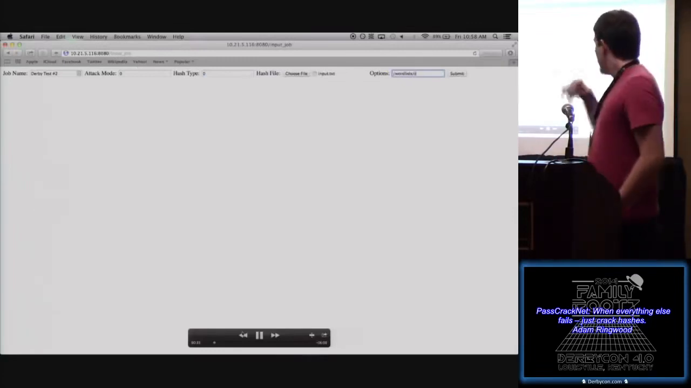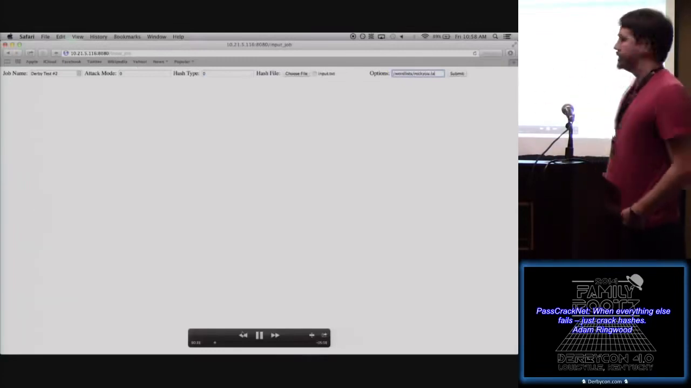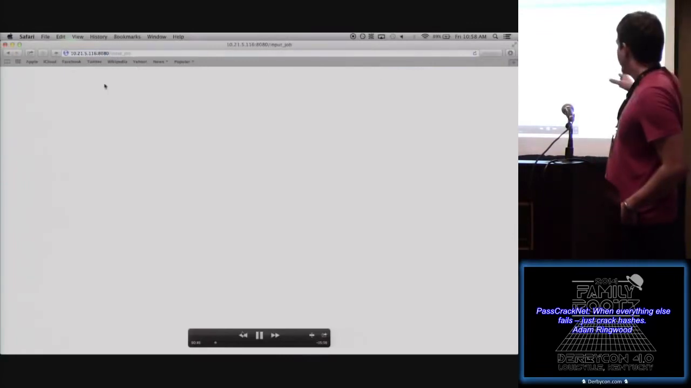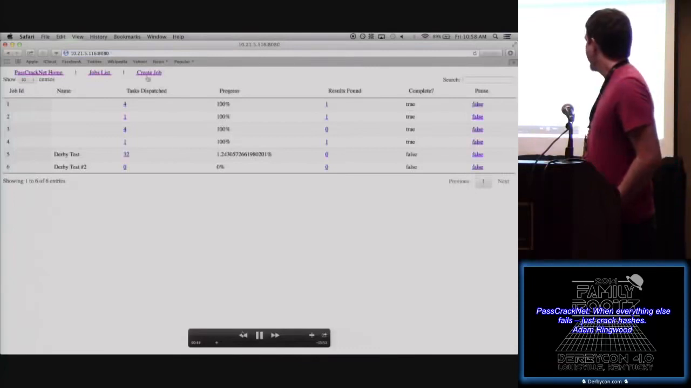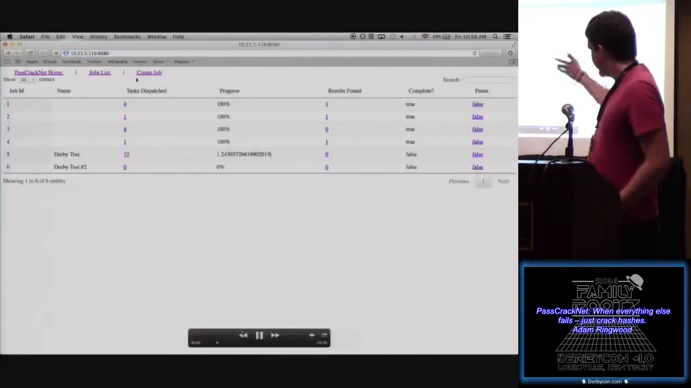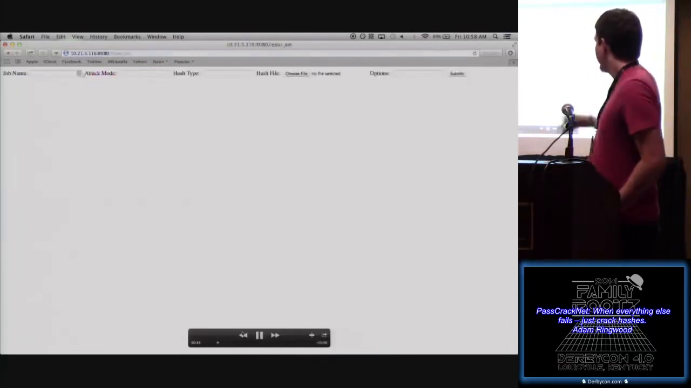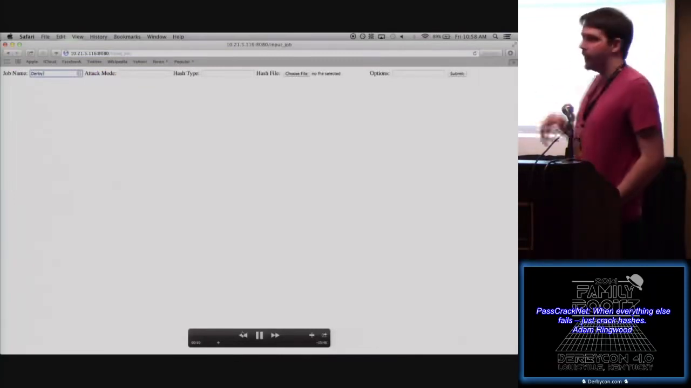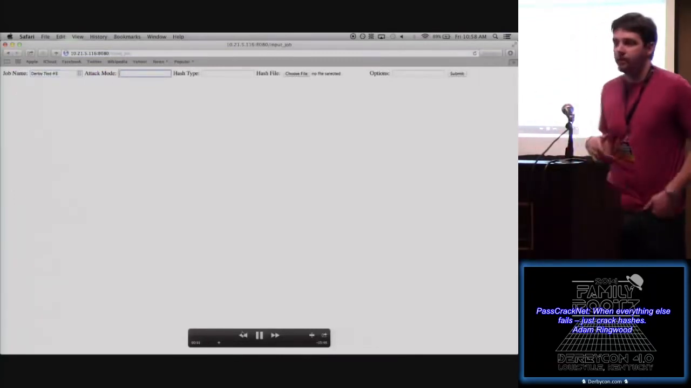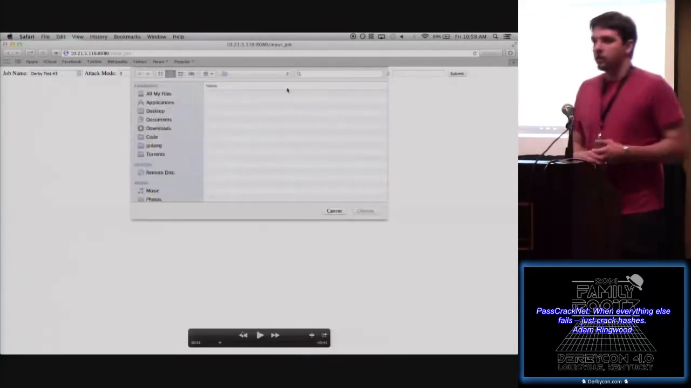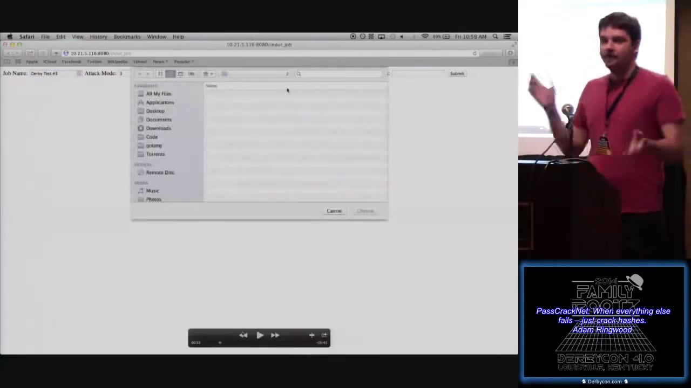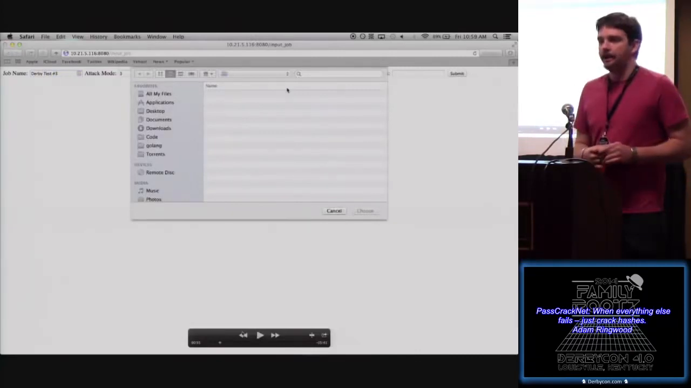Now note that if you wanted to put rules or anything on this word list, you could throw them in the options box and it would do that. The other weird thing that you'll see in a second is that, notice it's also been created and it's ready. The hash file, you actually have to choose a file instead of doing anything else. And that's mostly because for certain wireless attacks, you can't copy paste the hash in there. It's actually a file you get from an output of another tool.